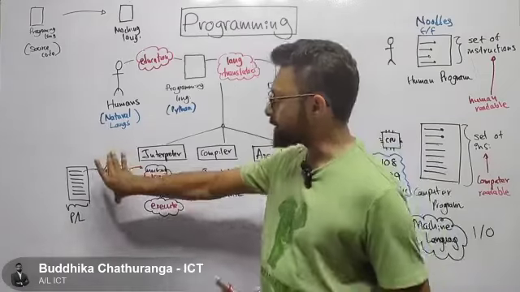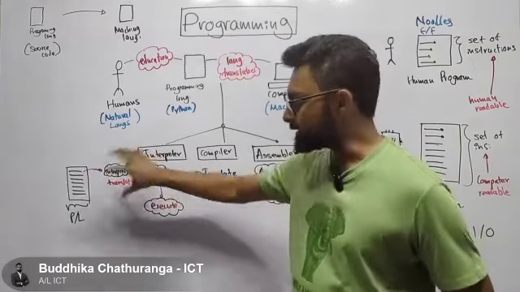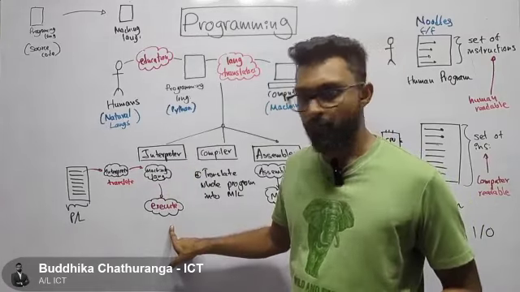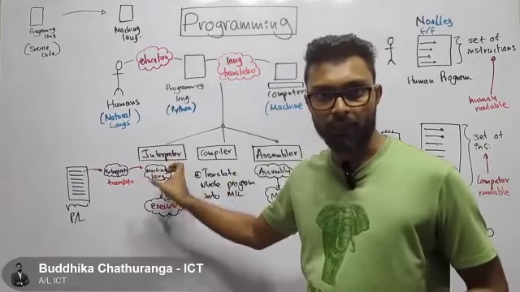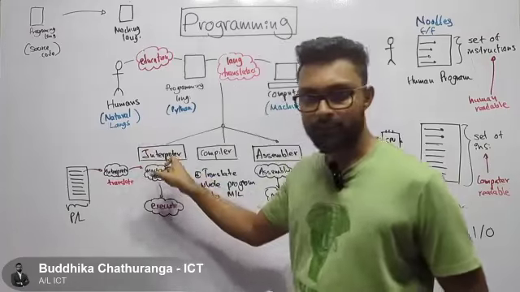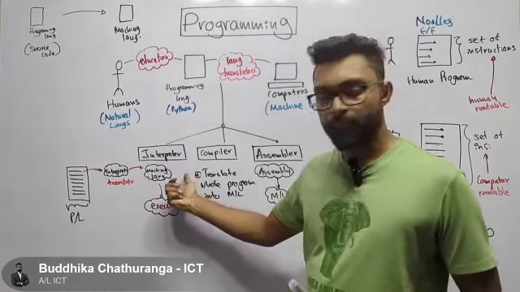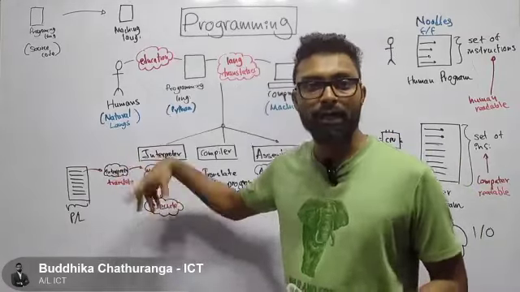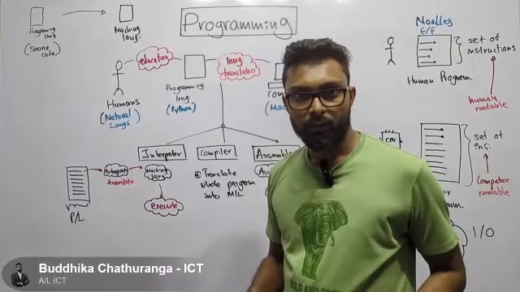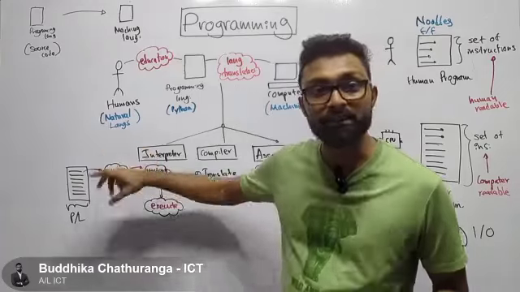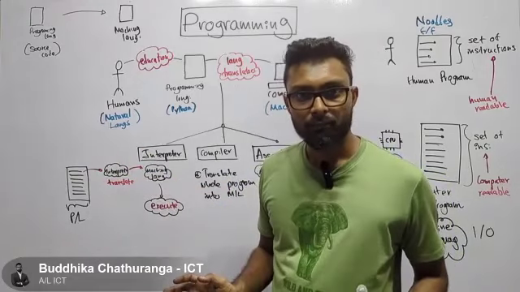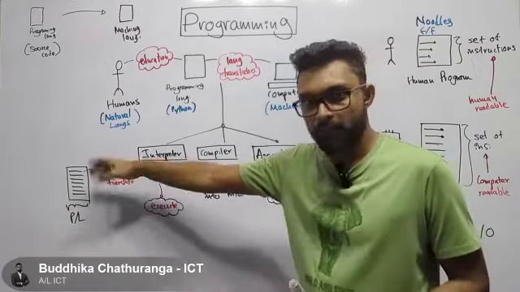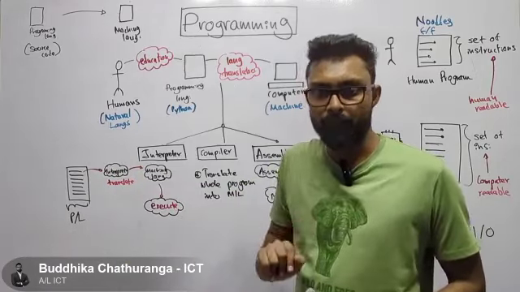Now what the interpreter is going to do is take one line and convert it into some machine language, and then the interpreter itself will execute this code. Then it will take the next line, translate it into machine language and execute. Get the next line. Until the program ends, the interpreter is going to execute this whole program. Not only translate, but also execute this program, in a line by line manner.